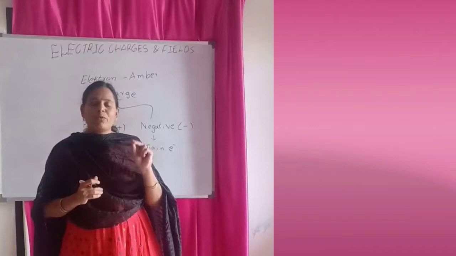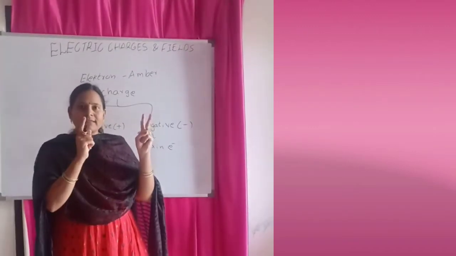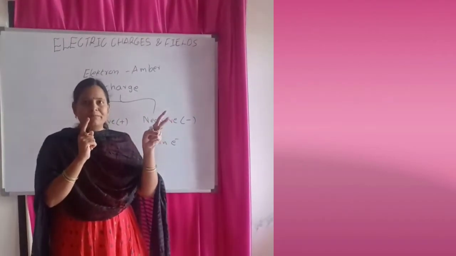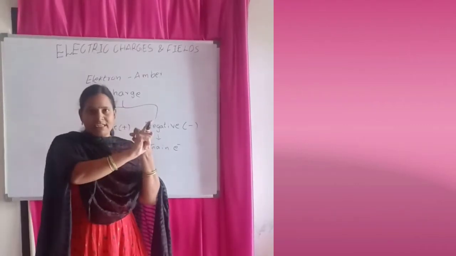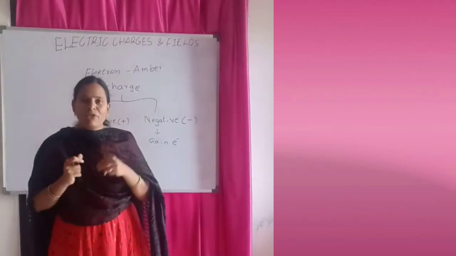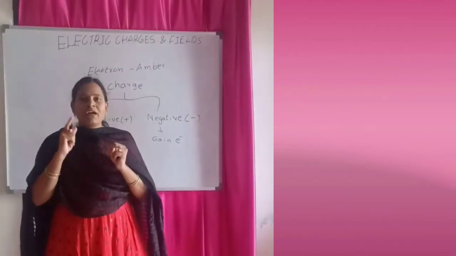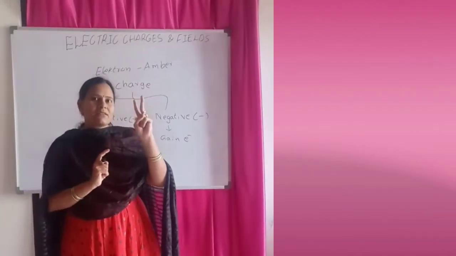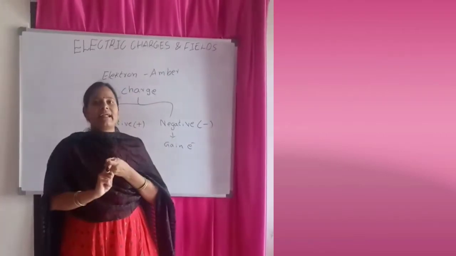In the first example we take two glass rods and a woolen cloth. The woolen cloth is rubbed on the two glass rods. The two glass rods repel, but the glass rod and the woolen cloth attract. So this is the first activity. In the second activity, we take two plastic rods and cat's fur. By rubbing the plastic rods with the cat's fur, the two plastic rods repel, and the plastic rod and the fur attract.